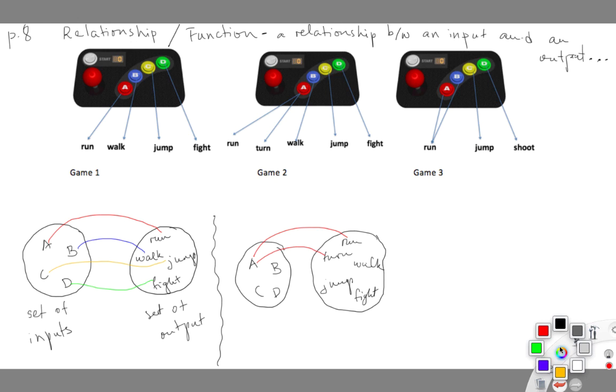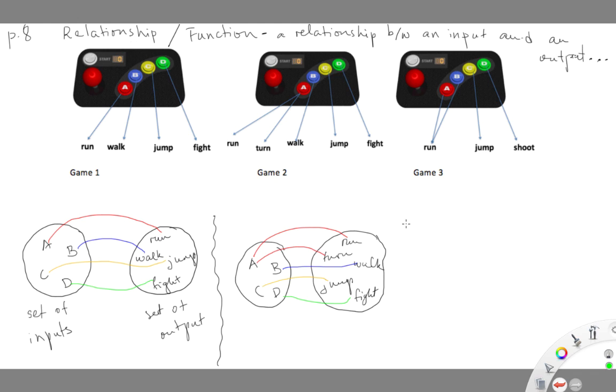And I don't know exactly which of those 2 is going to happen. I have no idea whether when I press the button, the character I represent is going to run, or whether the character is going to turn. If I press B, the character is going to walk. If I press C, the character is going to jump. And if I press D, the character is going to fight. However, if I press button A, I don't really know which action is going to happen.